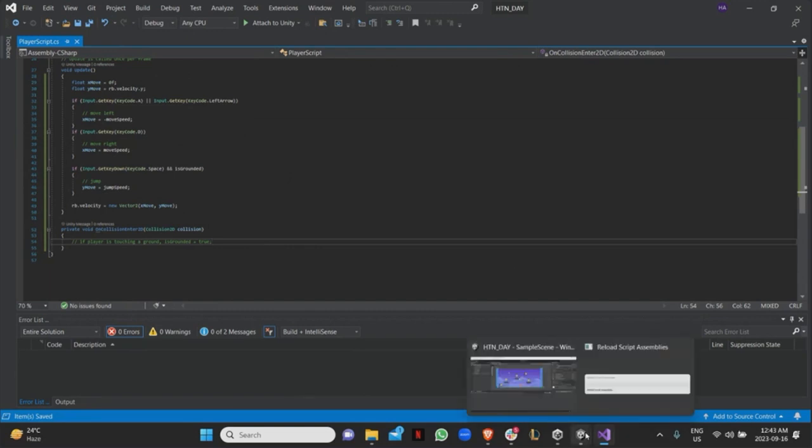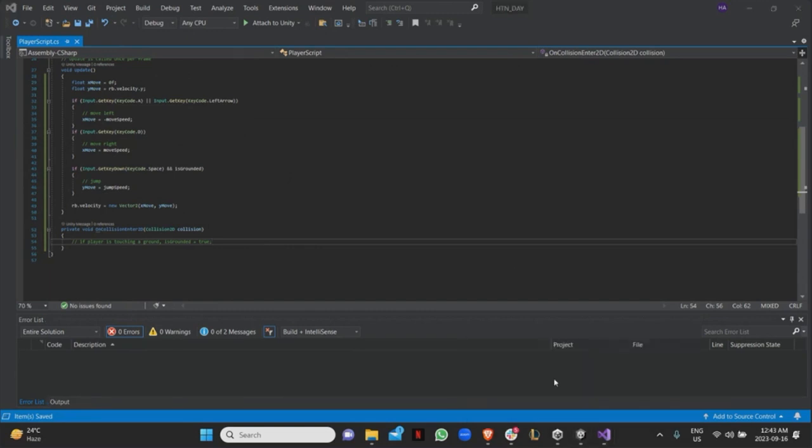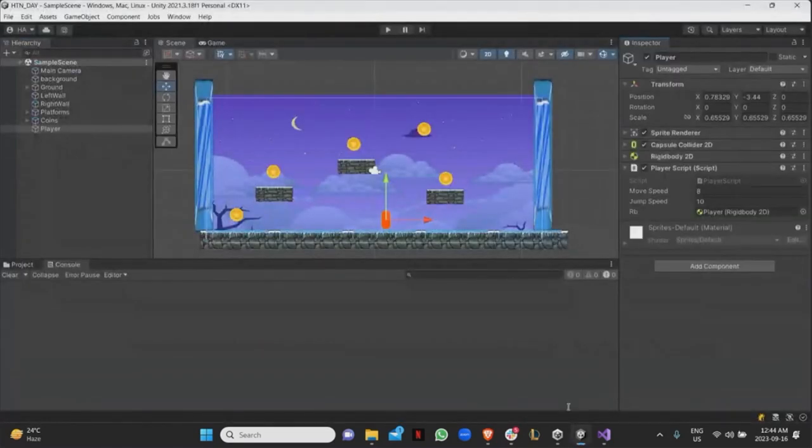First thing I want to do is if I go back here, I want to be able to differentiate between the different game objects that I have in the scene, right? I want to say something like those things should be considered ground, this thing should be considered a coin, this thing should be considered a meteor, all the different things like that. So the way you can do that is by adding a specific tag to things, right? So over here under the name, you're going to see something called tag.